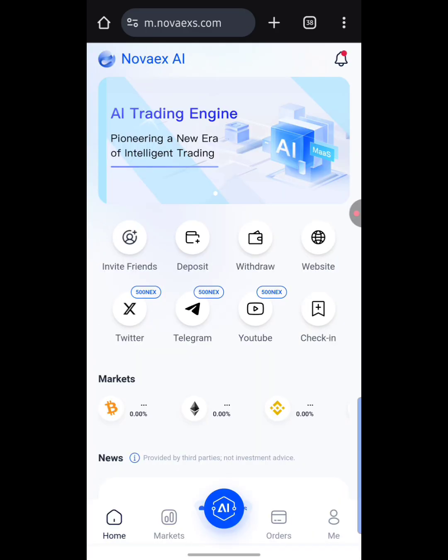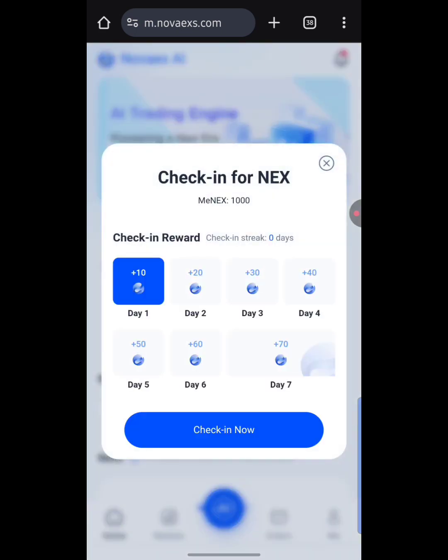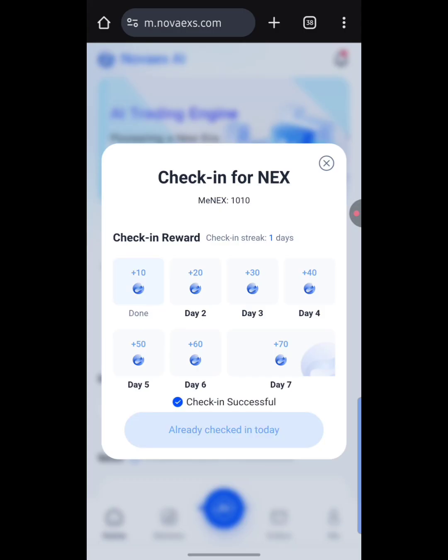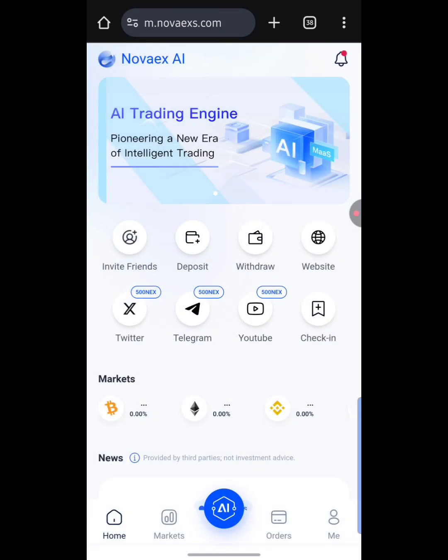You can also follow them on Twitter, on Telegram, and YouTube right here, as you can see, and you can check in daily to get some daily rewards. I'm going to hit on check in now. So let's see, guys. As you can see, already checked in today. I already checked in today and I got some NEX token reward. So this is basically what you need to know about the Novaex AI trading app, guys.